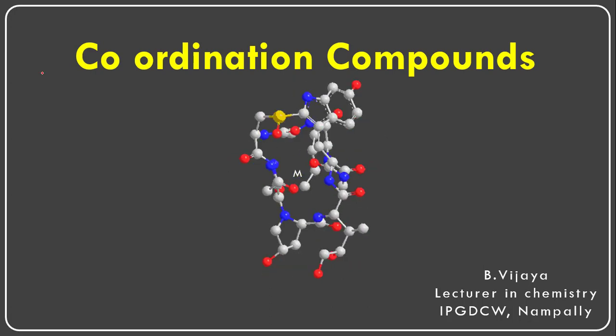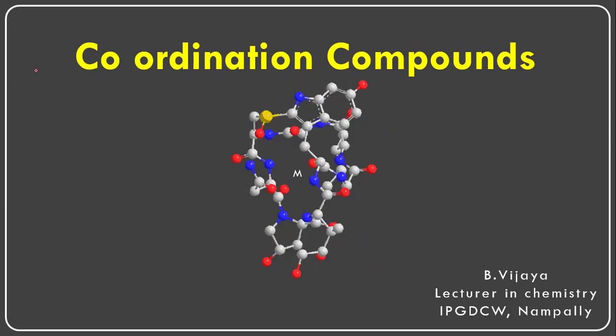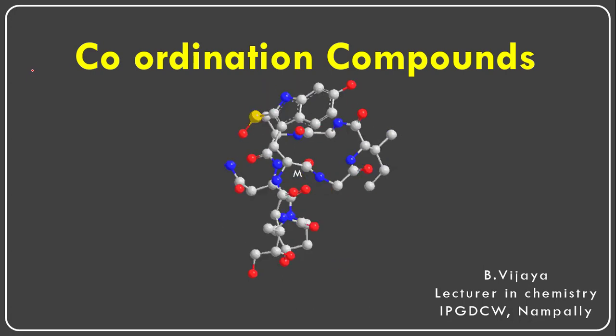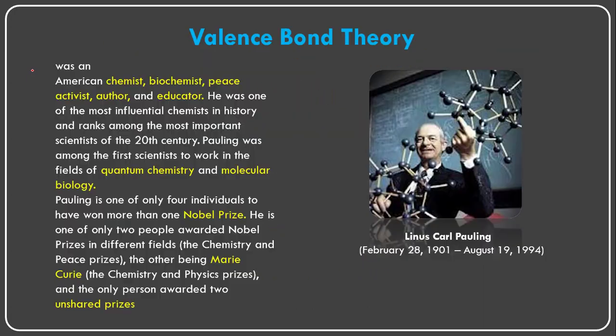And today we are going to discuss the coordination compounds. In the coordination compounds, we are discussing the Valence Bond Theory, which was first explained by Linus Pauling. And he was an American chemist, biochemist, peace activist, author, and educator. He was one of the most influential chemists in history and ranks among the most important scientists of the 20th century. Pauling was among the first scientists to work in the fields of quantum chemistry and molecular biology.